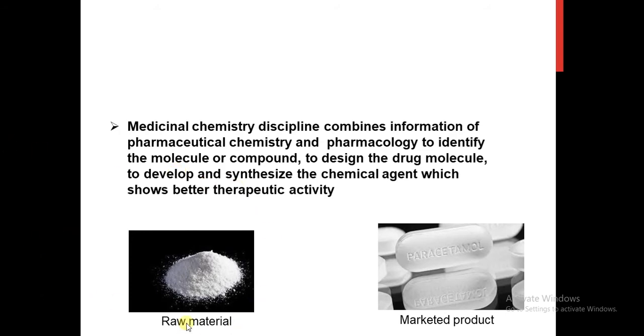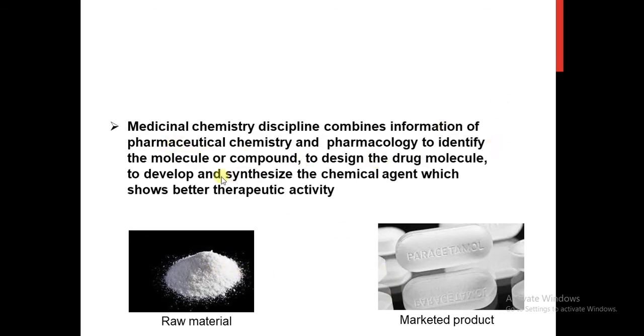You can see here the pictorial diagrammatic representation I have given. The raw material I have chosen, when it goes through various steps in medicinal chemistry, the final output is the paracetamol tablet, which is already established in the market. So the steps between the starting step of raw material and the ending step of the marketed product, all these steps require the medicinal chemistry branch.